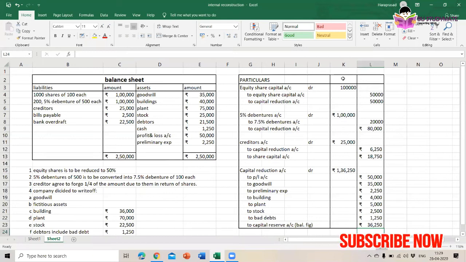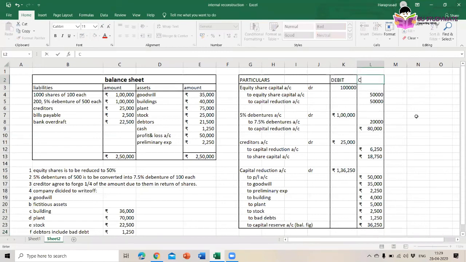Yes, this is the end of the journal entries. This you have to write down. Okay, that's all. So in between this, any doubt you have, you can ask me right now.